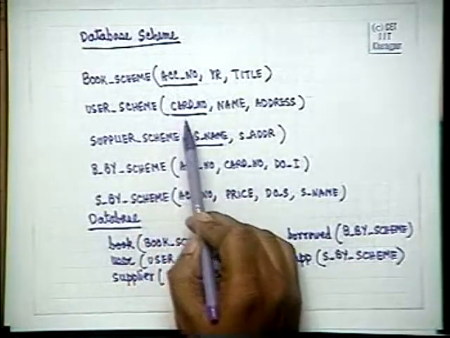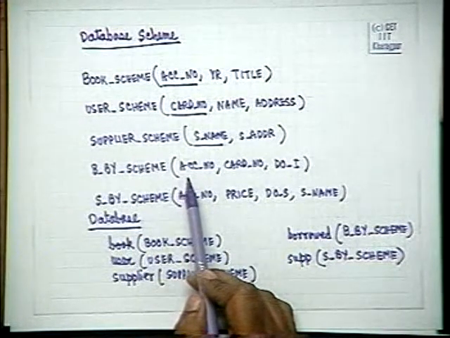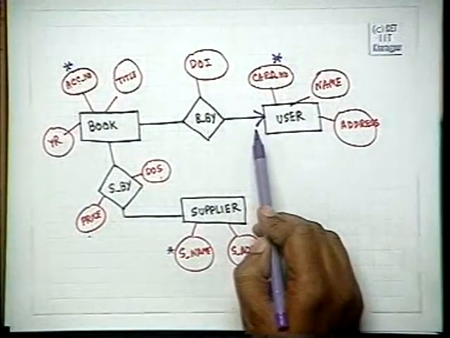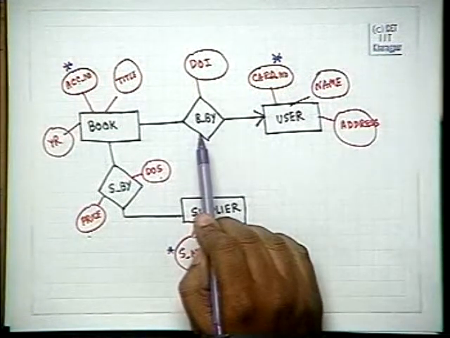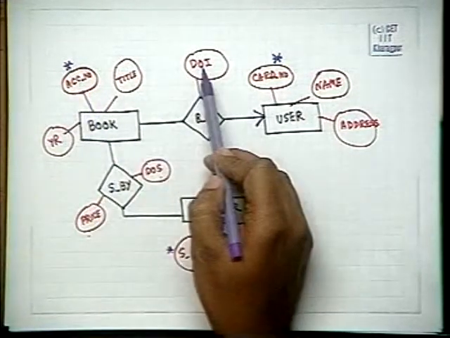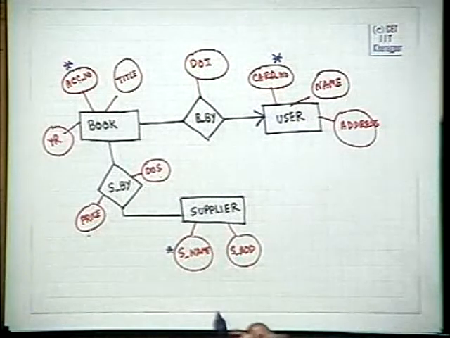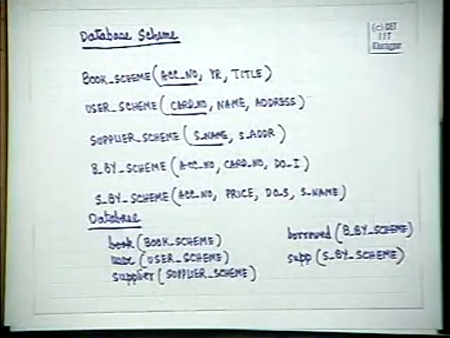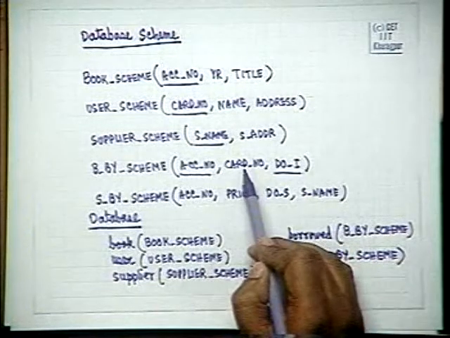For book we have identified the primary keys. For borrowed by, can we have any primary key? Borrowed by is known to have this constraint. So, if it has this constraint, the primary key of the borrowed by relationship can be the primary key of book and its attribute date of issue. Accession number and date of issue will uniquely give you the user, because one book can be borrowed by only one user. Therefore, accession number and date of issue will give you the unique card number.